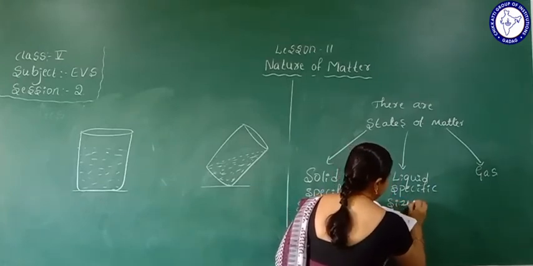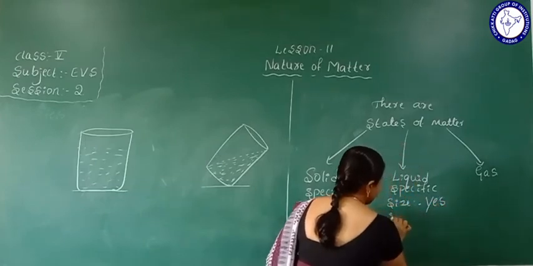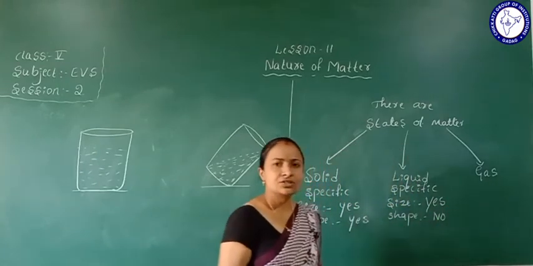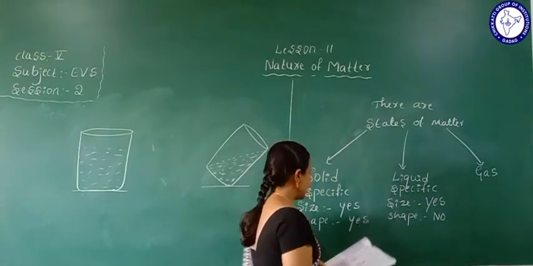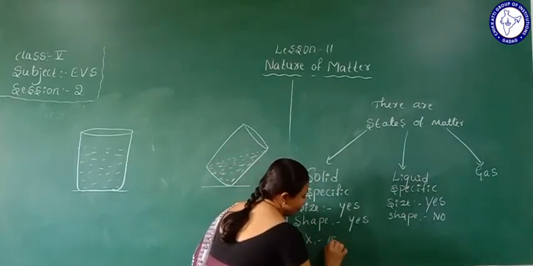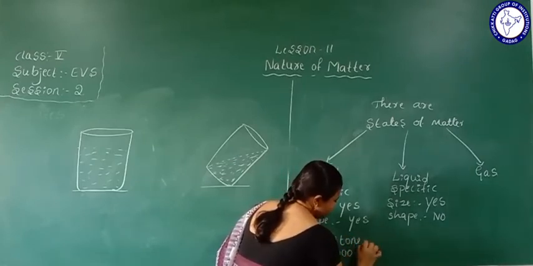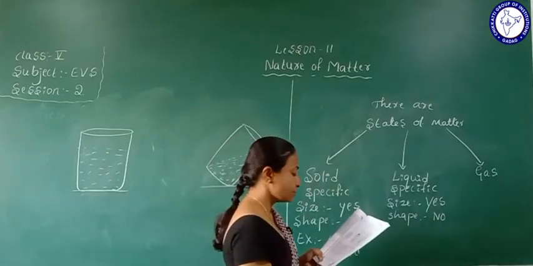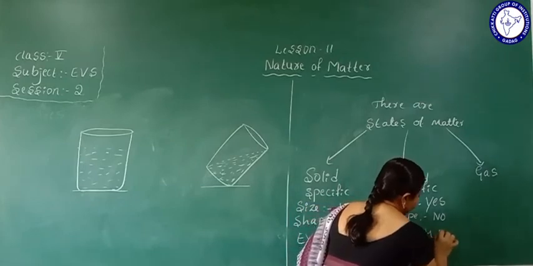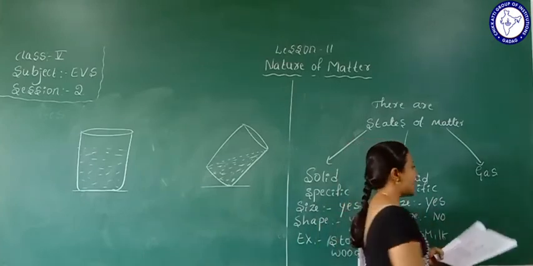And in liquids, is there a specific size? Yes, it has a specific size. But shape, no, it does not have any shape. What examples do we give for solids? Stone, yes, and wood. Already you studied, just explaining once. What examples are given for liquid? Milk. Okay, and next one we are going to gas.